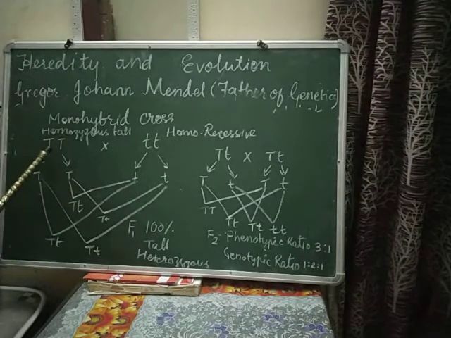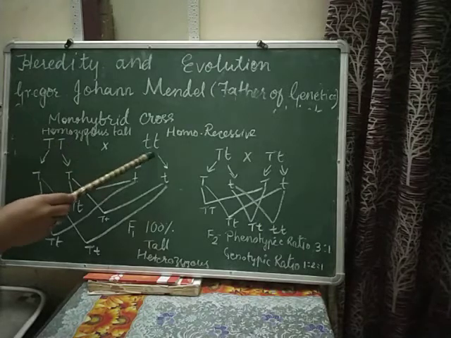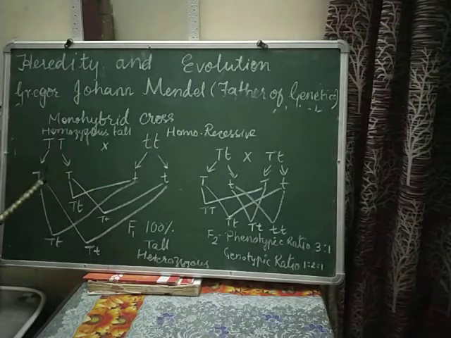So what he did, he took the homozygous tall plant and homozygous dwarf plant, okay, and there was gamete formation in which there was separation of the T and T gametes or factors. These factors separated according to Mendel.